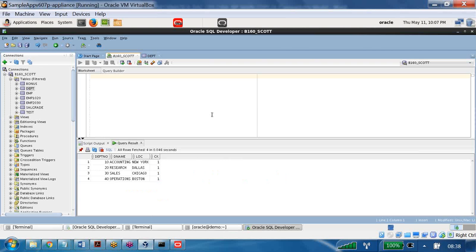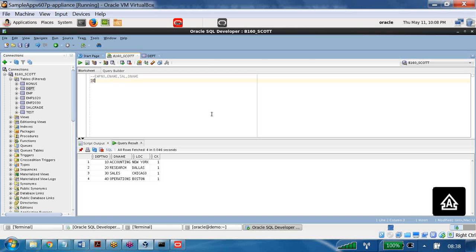First let us create an equijoin. For example, I want the employee number which is available in the employee table. Also I want the employee name, salary, and department name. These are the 4 columns I am looking for.